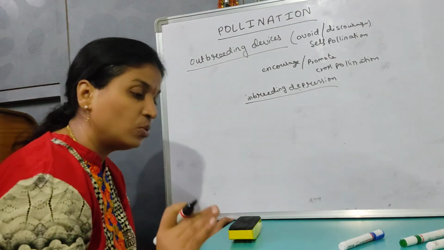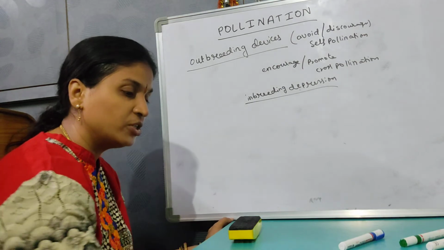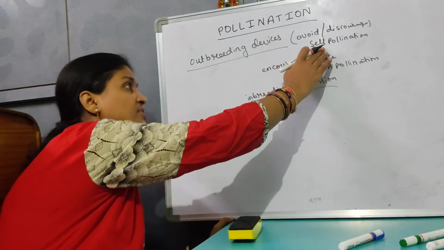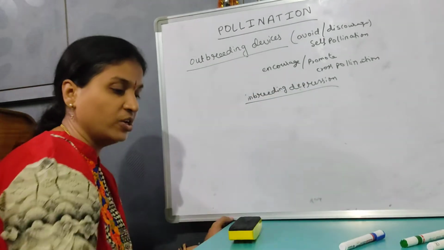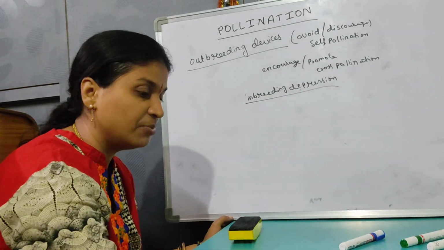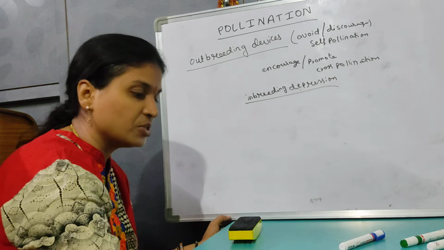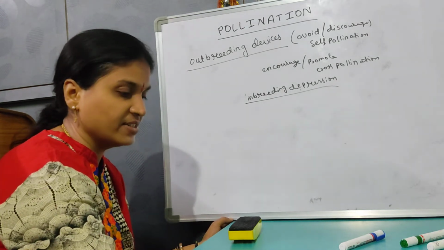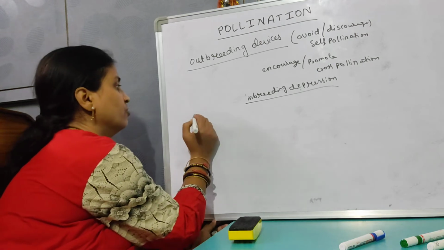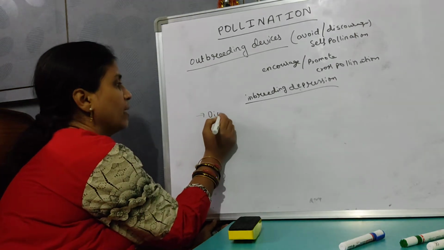So in order to discourage self-pollination, avoid self-pollination, and promote cross-pollination, encourage cross-pollination, nature has developed some devices or adaptations or contrivances which are called outbreeding devices. So what are they? Let us learn now. First one is dichogamy.